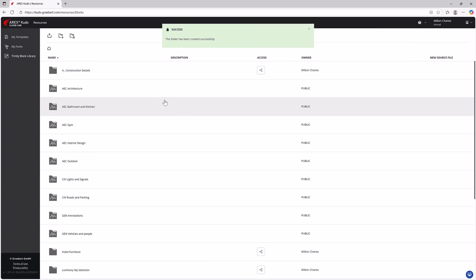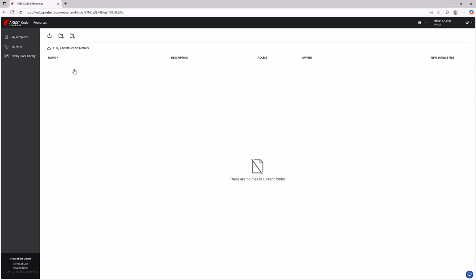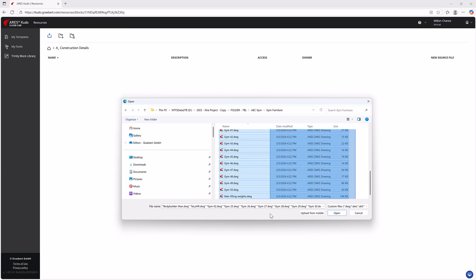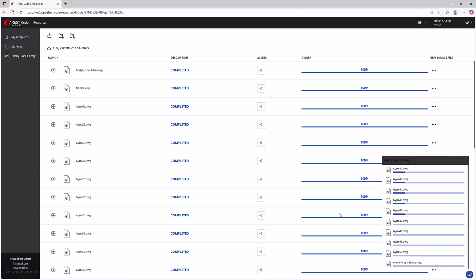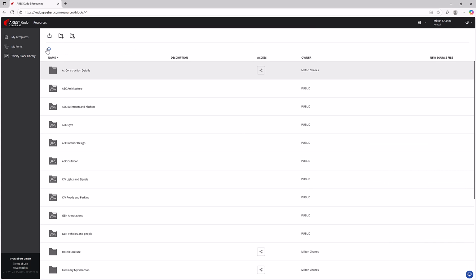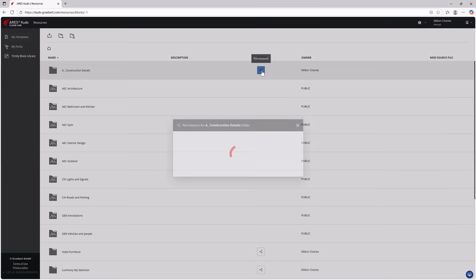It is possible to upload blocks individually, in groups, or even entire directories to the cloud. You can also share libraries and specific blocks with anyone you choose, just as you would share your drawings.